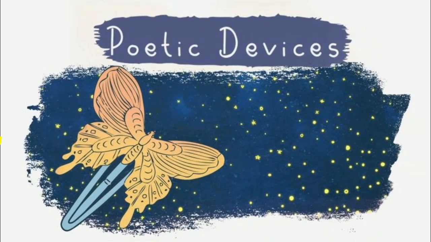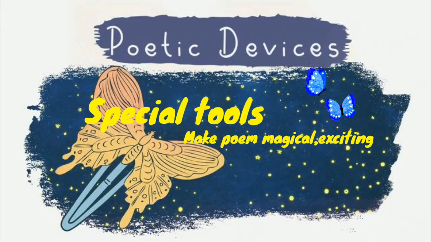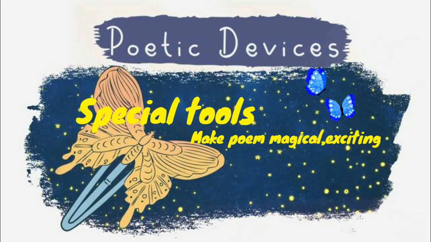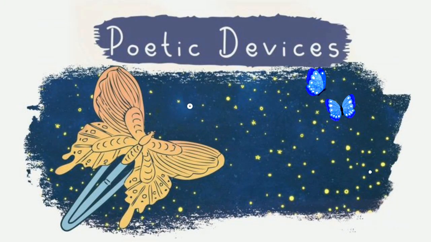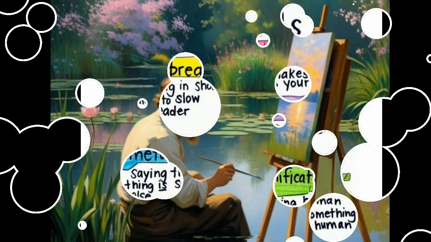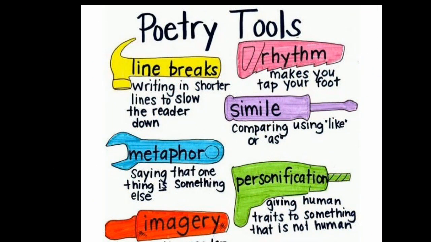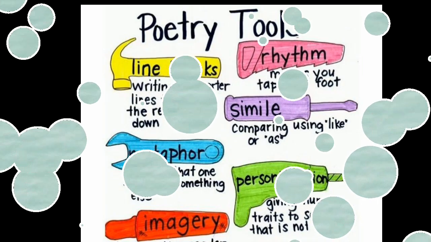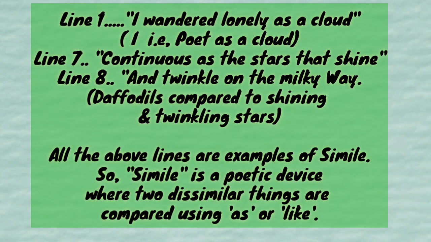These special tools or tricks used by the poet are called poetic devices. Just like a painter uses colors to make a picture beautiful, a poet uses poetic devices to make a poem exciting, musical, and full of meaning. Some of which are simile, metaphor, personification, imagery, etc. Let's now learn these devices through William Wordsworth's poem Daffodils.